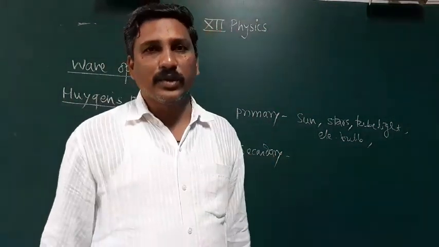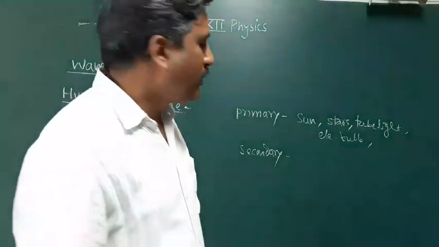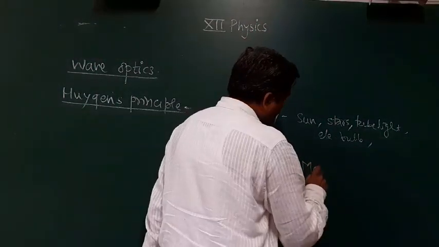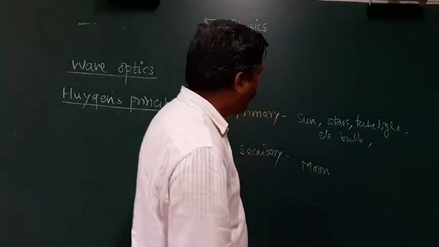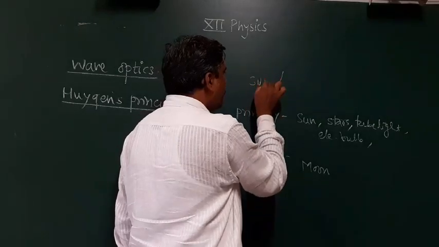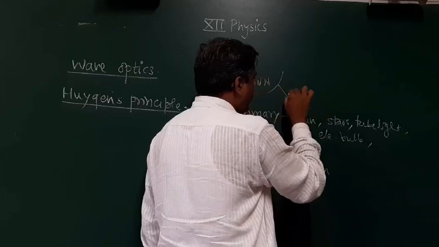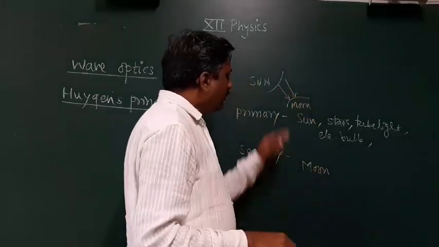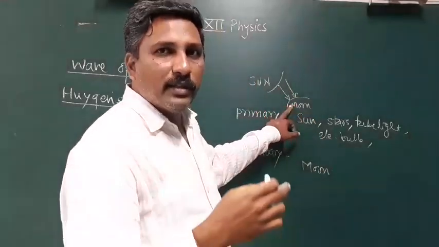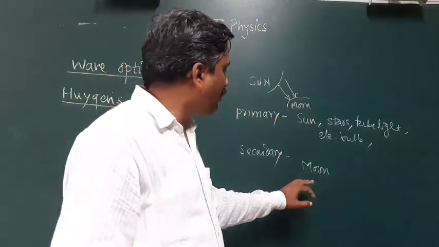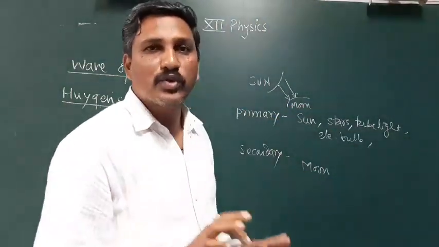Now, what are the secondary sources? The Moon is a secondary source. How is the Moon a secondary source? Because the Sun emits the light, and that light falls on the surface of the Moon, and because of that, the surface of the Moon reflects the light. Therefore the Moon is a secondary source of light.